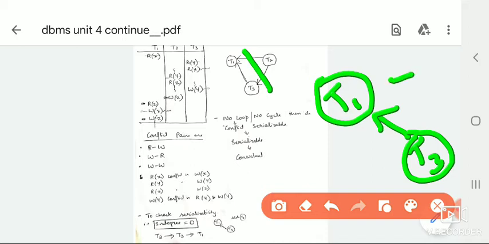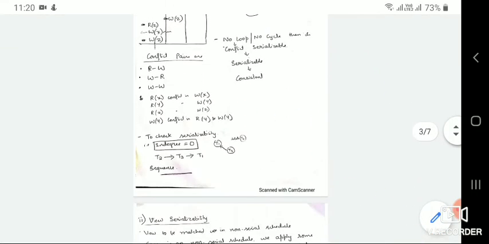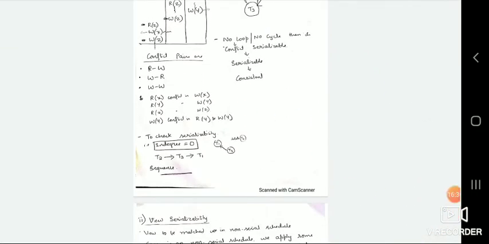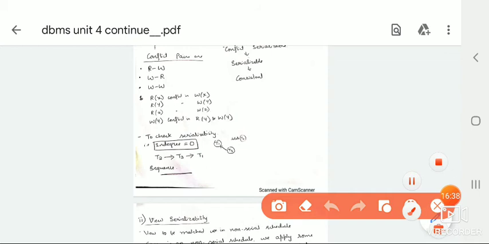So next, in-degree 0: T1 in-degree is 1 because an arrow mark is pointing to it, whereas T3 in-degree will be 0. So the next transaction taking place will be T3, then the leftover is T1. So here you can see the sequence in which the operations are carried out is T2, T3 and T1.